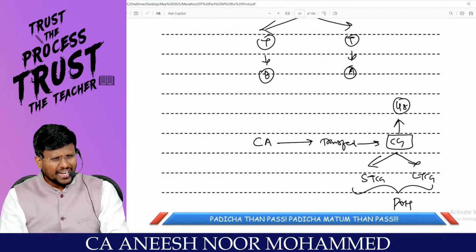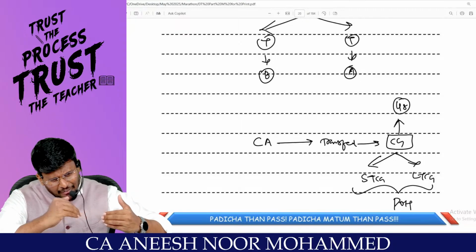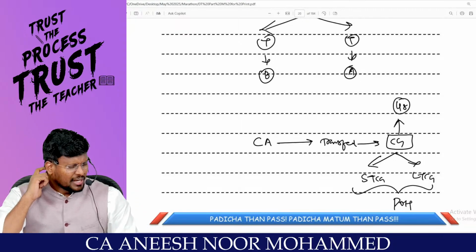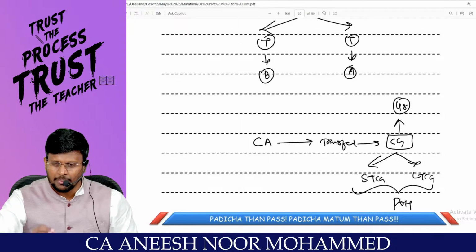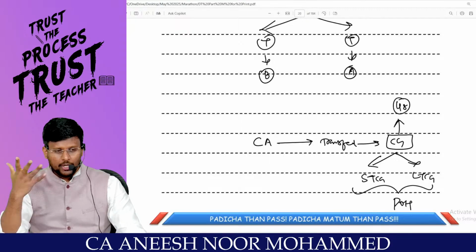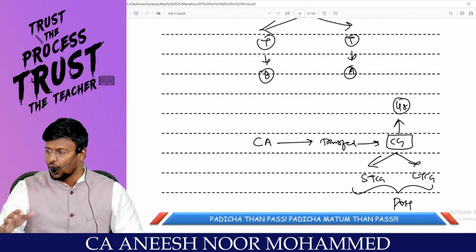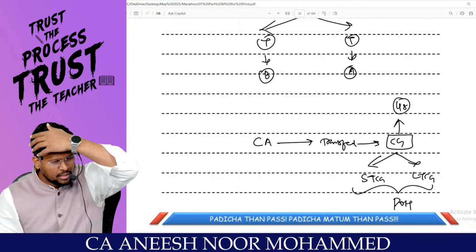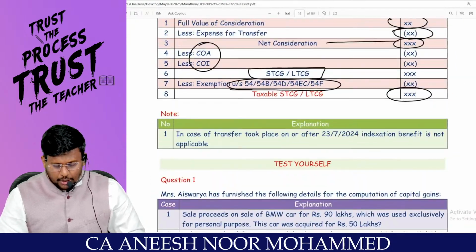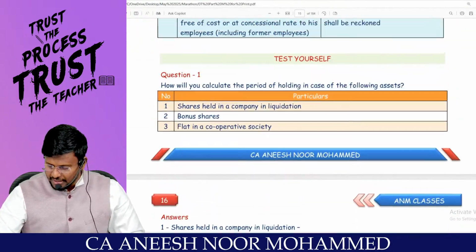Whereas if the transfer has happened on or after the amendment date, the concept of indexation we put in the dustbin. We don't get the benefit of indexation, even though the capital asset is a long-term capital asset. Comfortable? This is the introduction, or the basics, of capital gain.